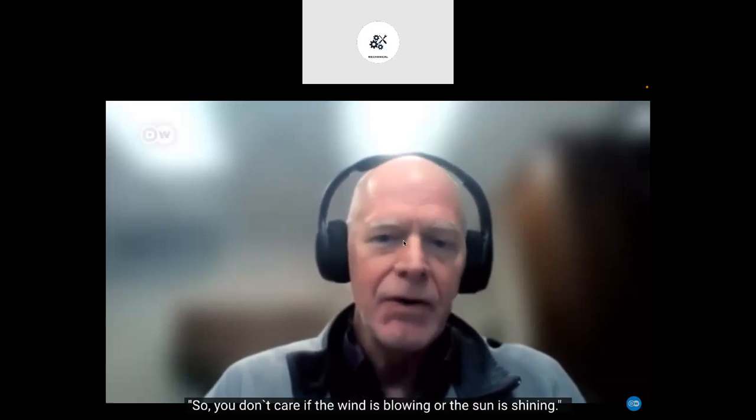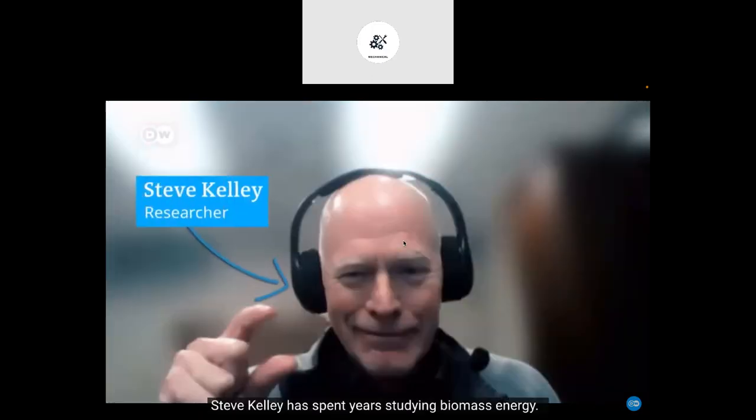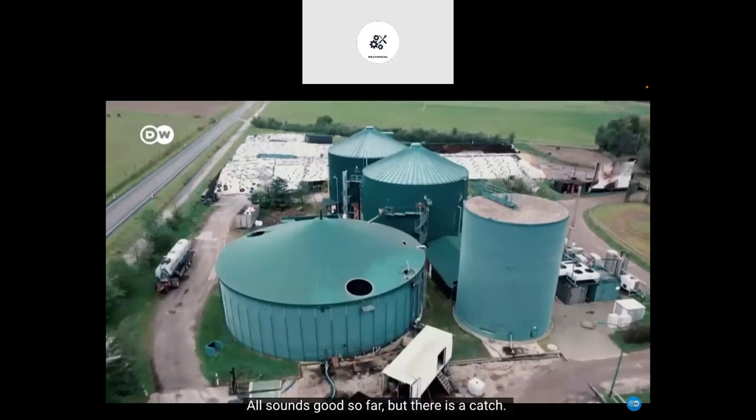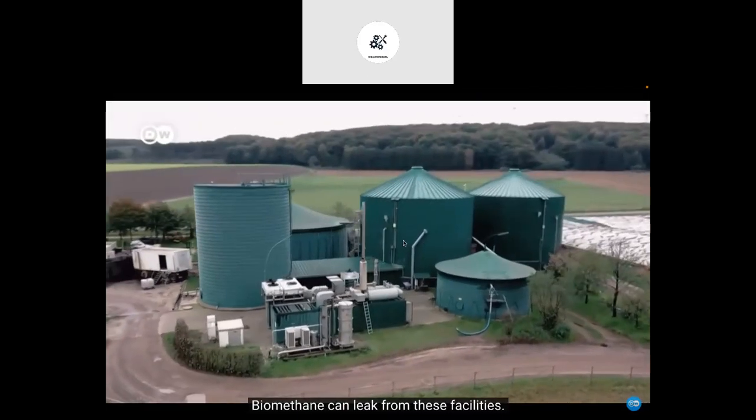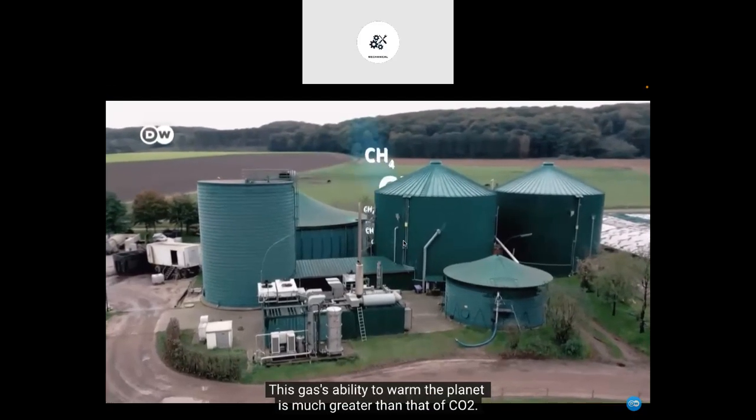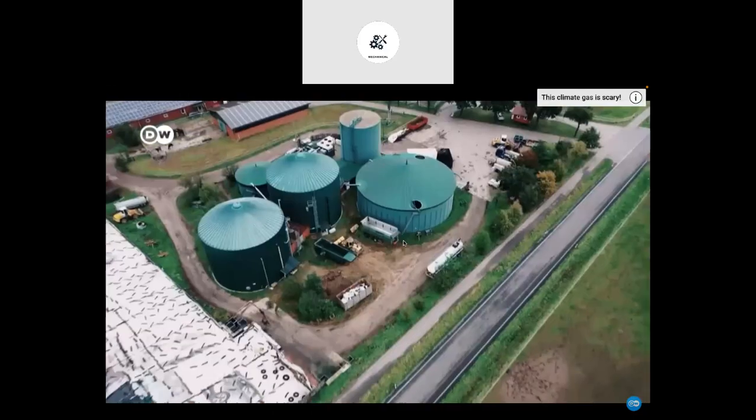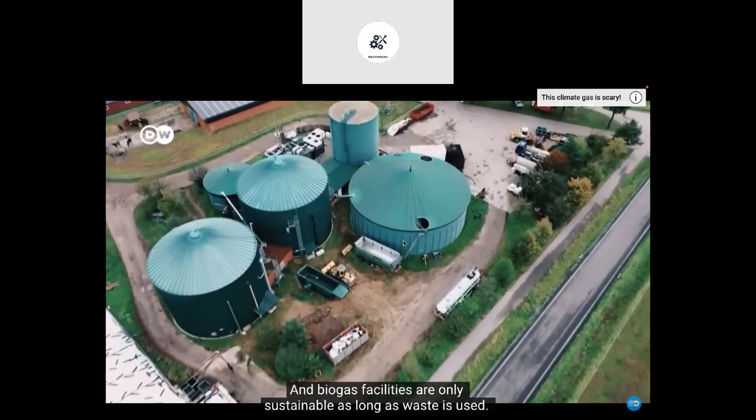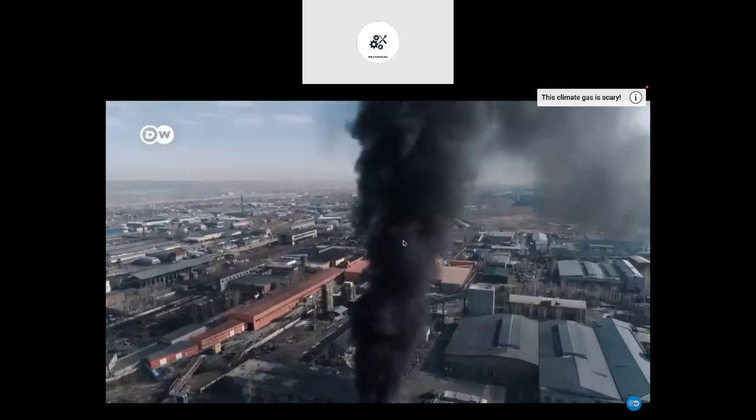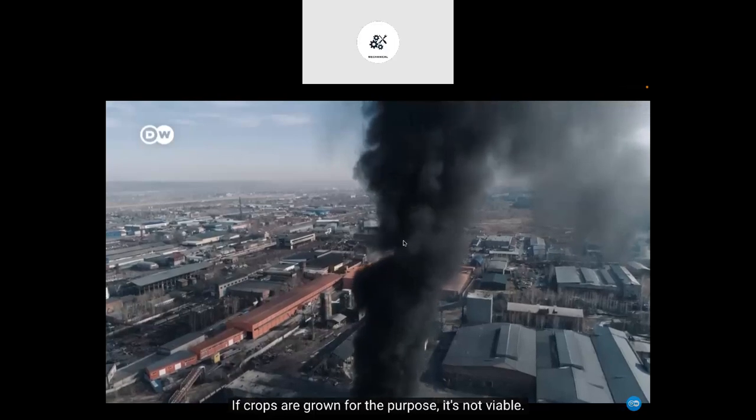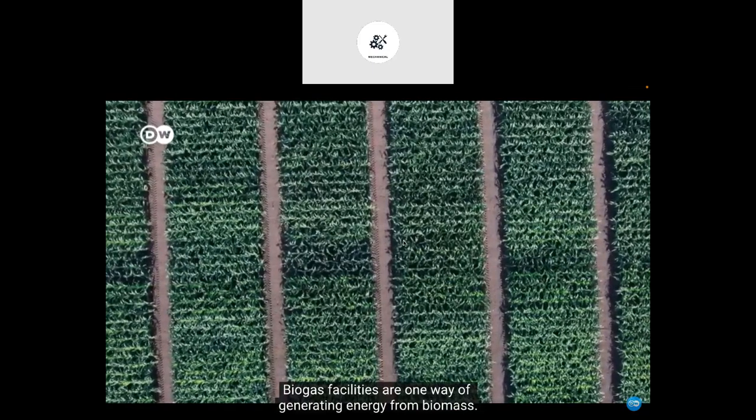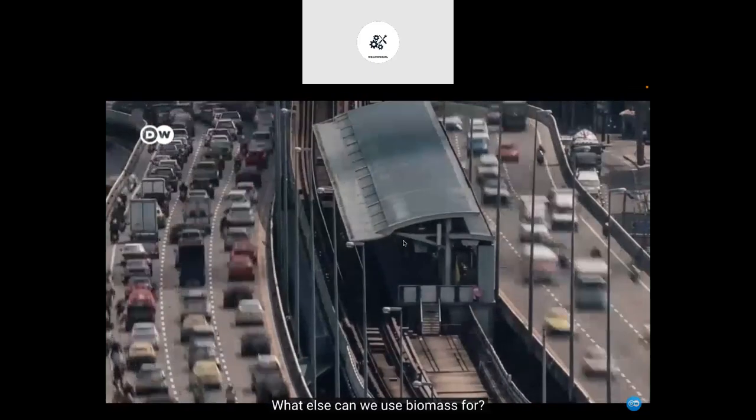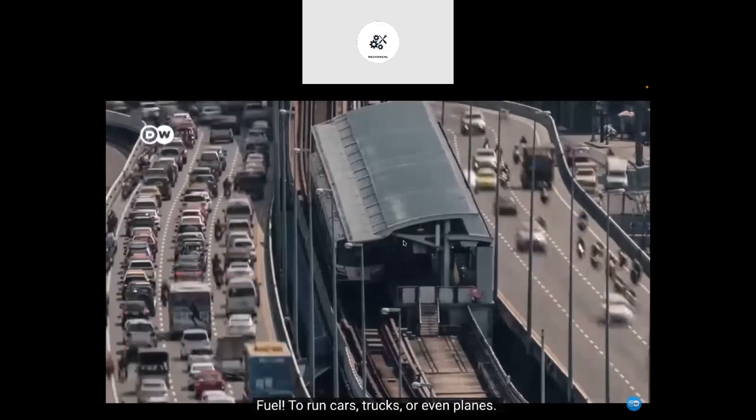Biomass energy has one large advantage over solar and wind in that it's on demand. So you don't care if the wind's blowing and the sun's shining. Steve Kelly has spent years studying biomass energy. All sounds good so far, but there's a catch. Biomethane can leak from these facilities. This gas's ability to warm the planet is much greater than that of CO2. And biogas facilities are only sustainable as long as waste is used. If crops are grown for the purpose, it's not viable.